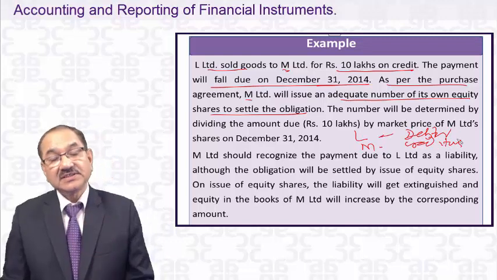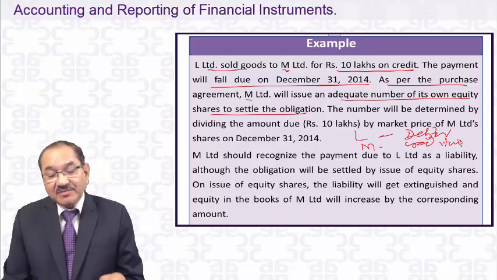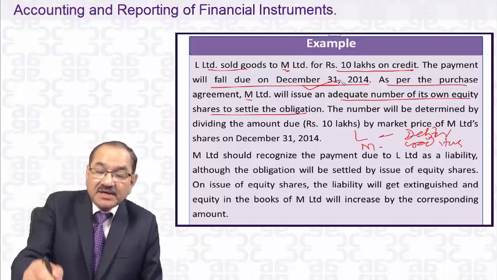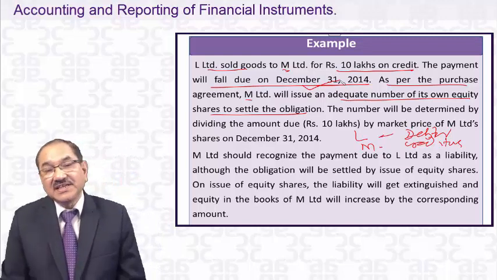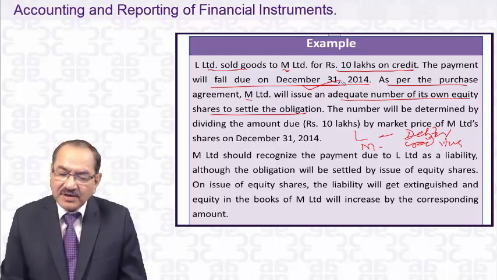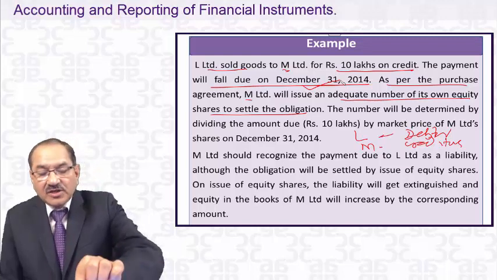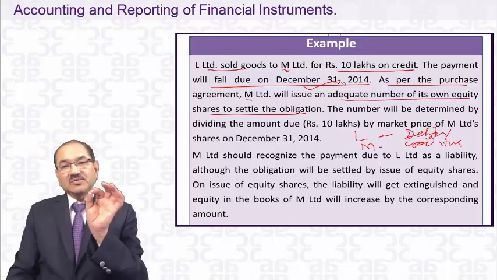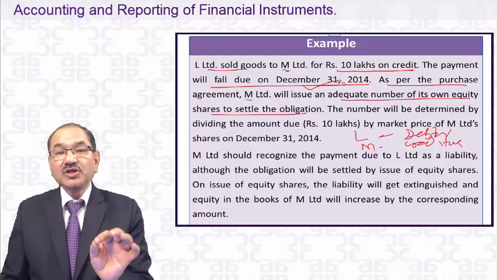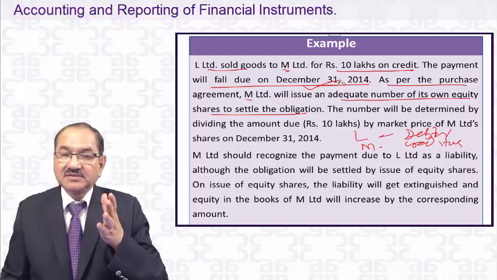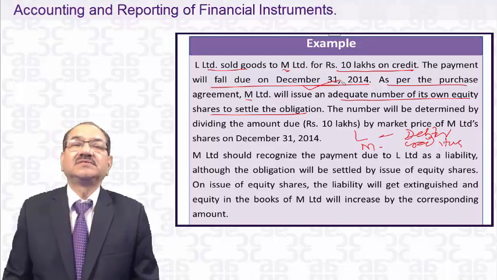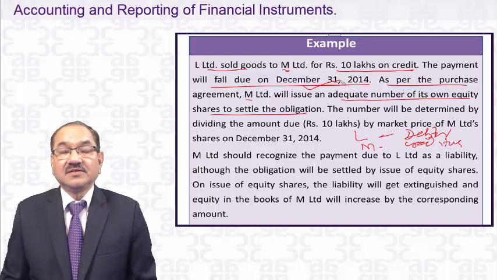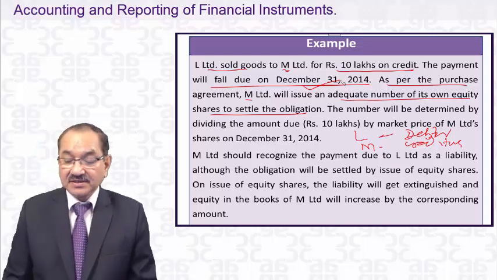But M Limited says that on the due date, 31st December 2014, I have no cash, I will pay you. M Limited will issue an adequate number of its own equity shares to settle the obligation. On 31st December 2014, M Limited will issue its own equity shares to settle this 10 lakhs.